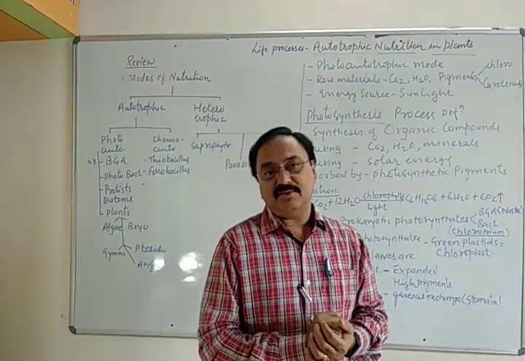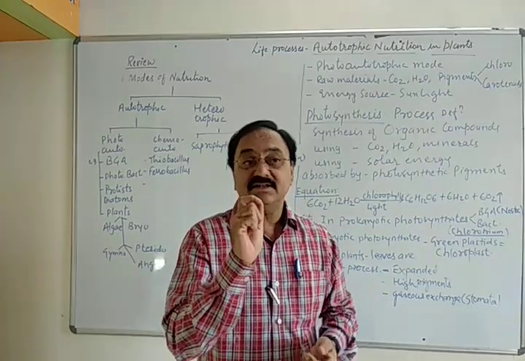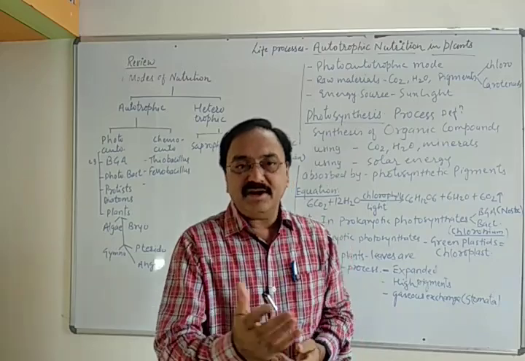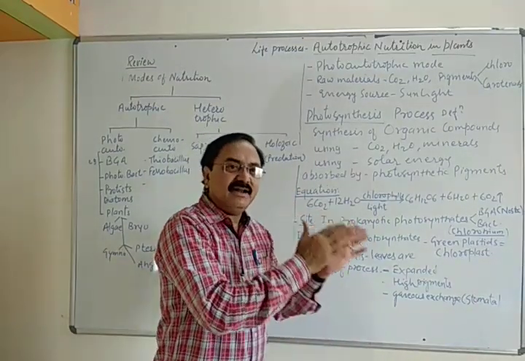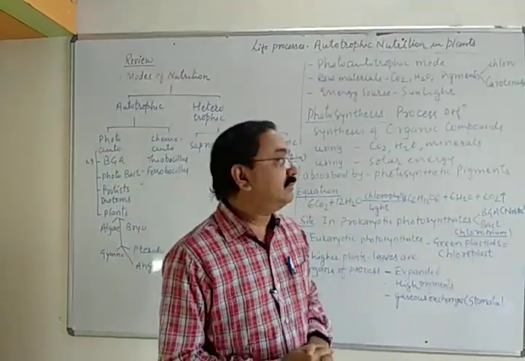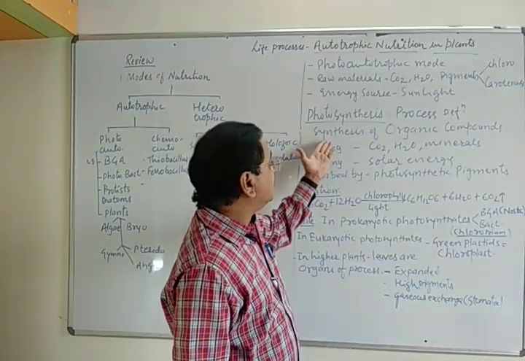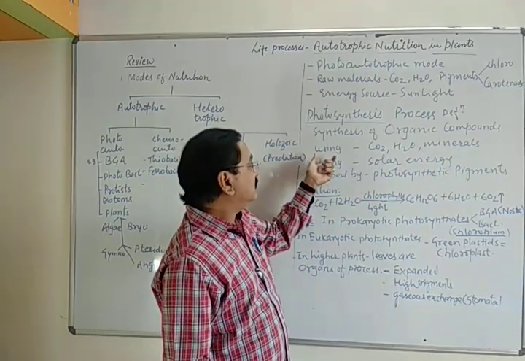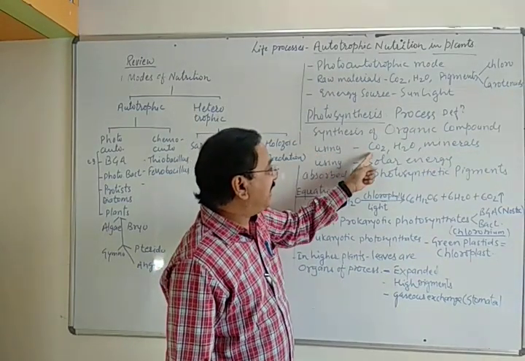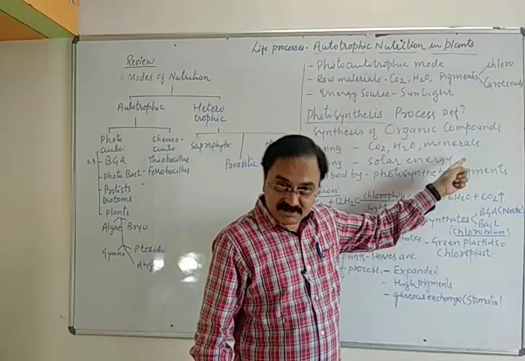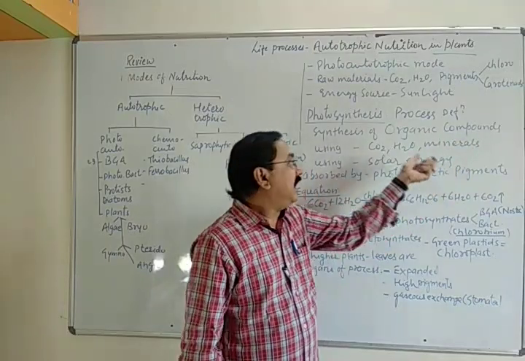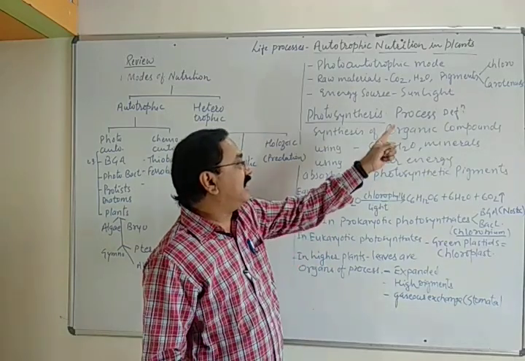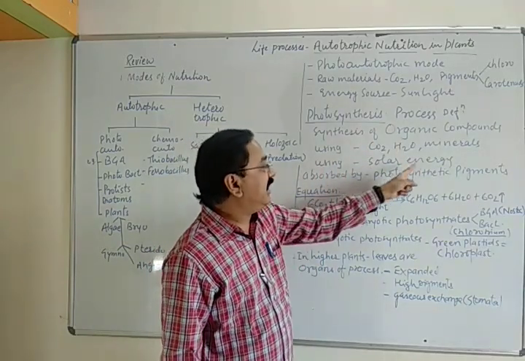Another important feature of organic matter is that it is produced exclusively by living organisms, particularly by plants initially, and then it is transferred to various groups of organisms later. And therefore, photosynthesis is a synthesis of organic compounds. What is the raw material? Carbon dioxide, water and minerals. These are the raw materials, and all of them are composed into one organic compound using solar energy.